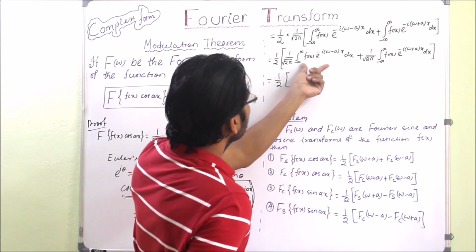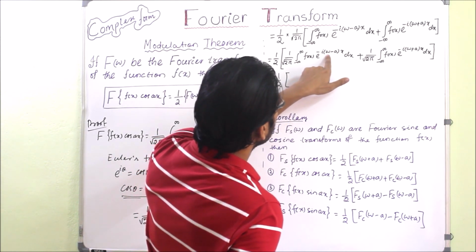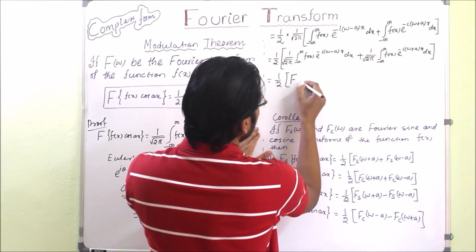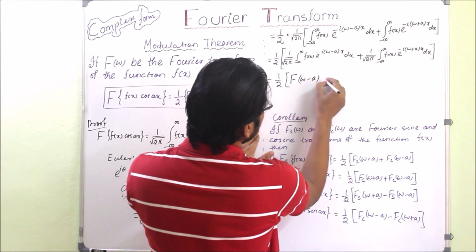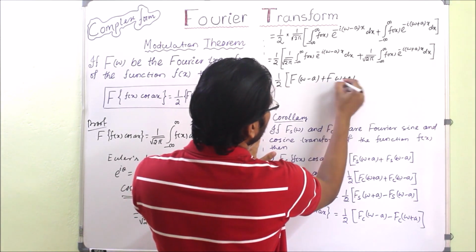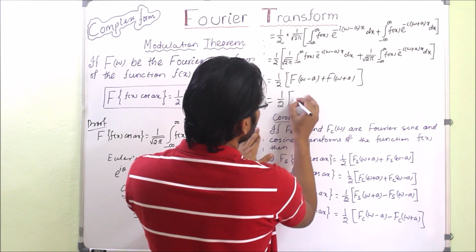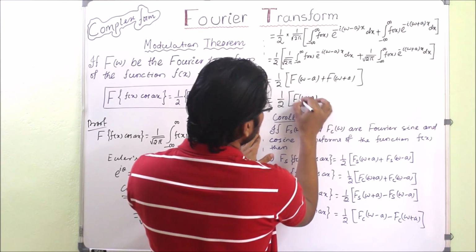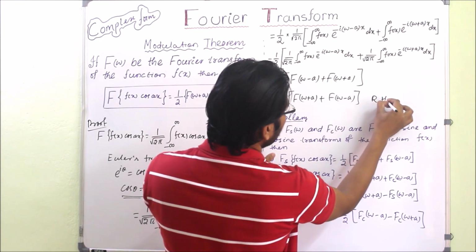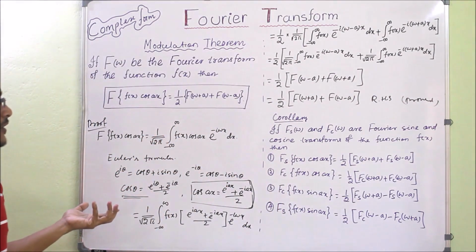The first will be the formula for Fourier transform, okay, with the variable w minus a. So here we have w minus a. So we will write Fourier transform f of w minus a. So plus, similarly this one will be Fourier transform of w plus a. So if we rearrange this one, we will get the RHS. Rearranging means we will get 1 by 2 times f of w plus a plus f of w minus a, this will be our RHS. So proved. So in this way we can prove the modulation theorem.